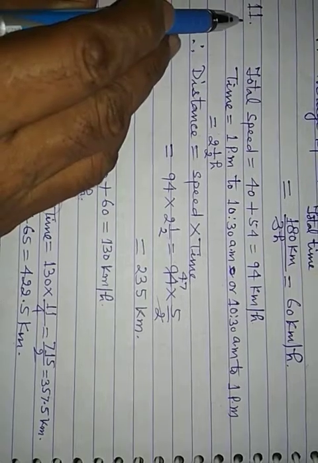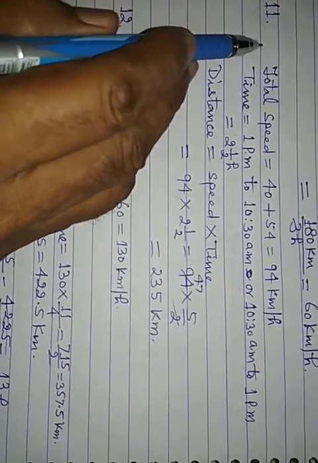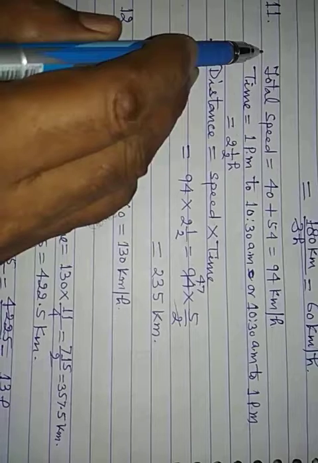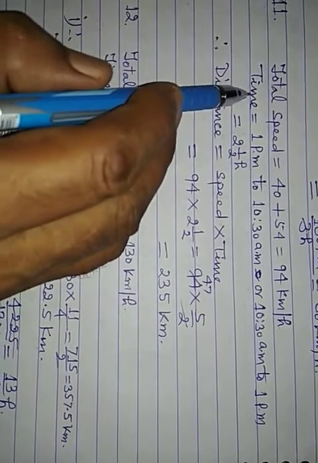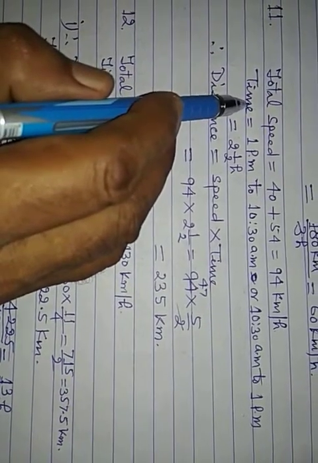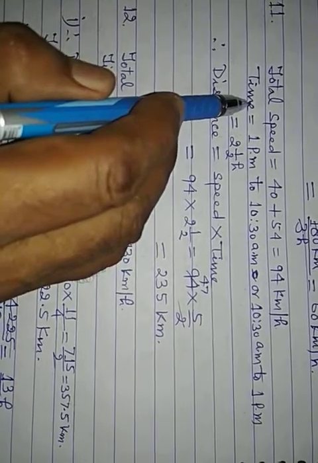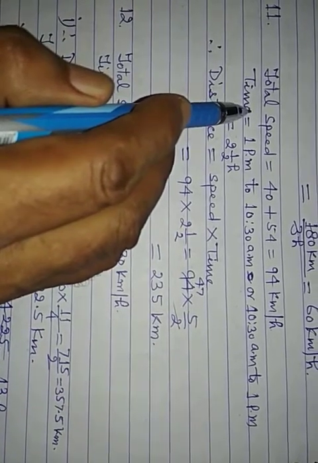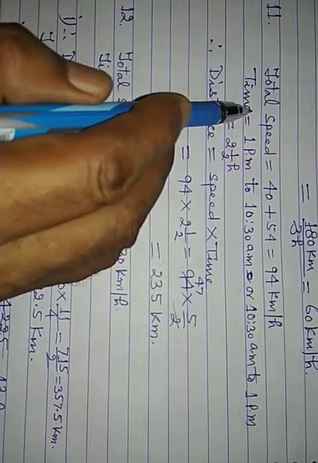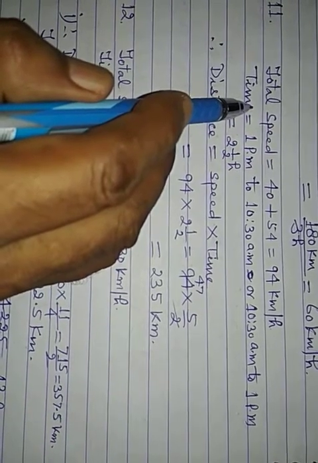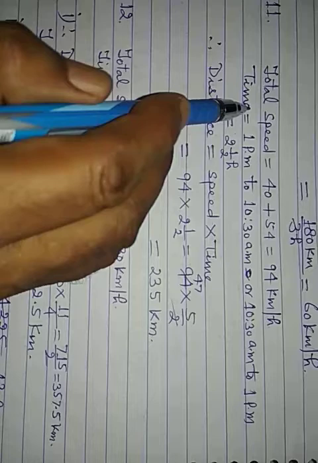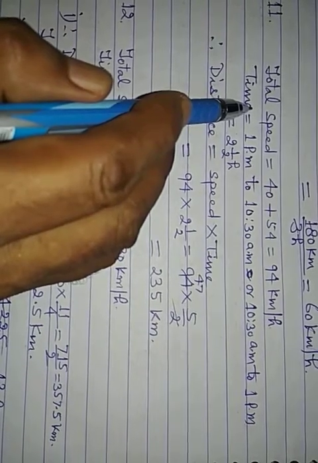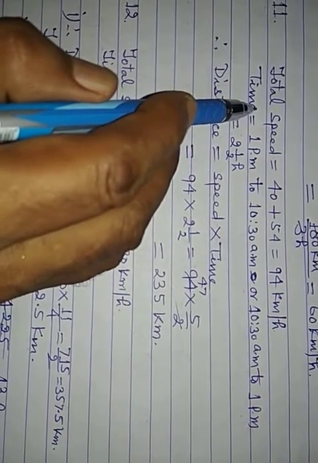A truck and a bus started off at 10:30 a.m. from opposite ends of a highway. The truck traveled at a speed of 40 km per hour and the bus traveled at a speed of 54 km per hour. If they passed each other at 1 p.m., what was the length of the highway?